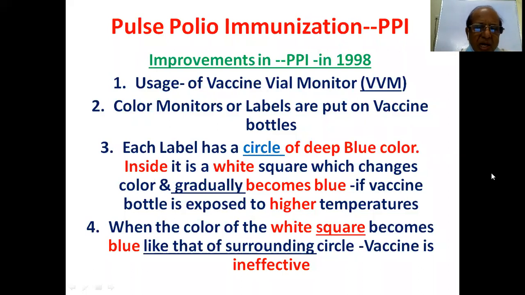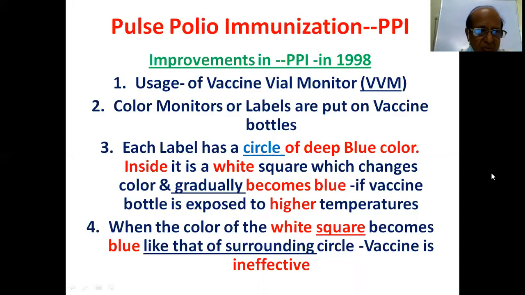Each label has a circle outside and a square inside. The inside square changes color, gradually becoming blue, if the vaccine bottle is exposed to higher temperatures.